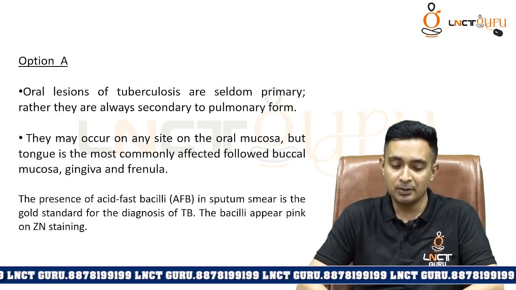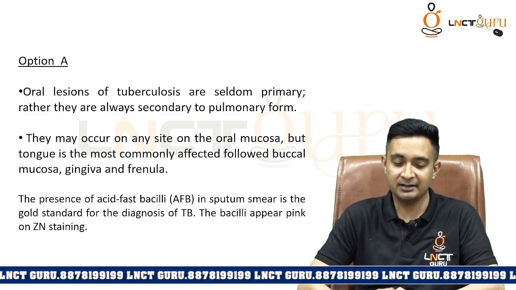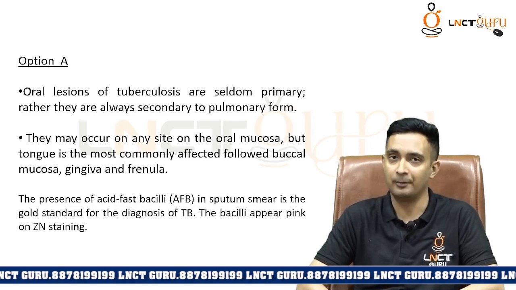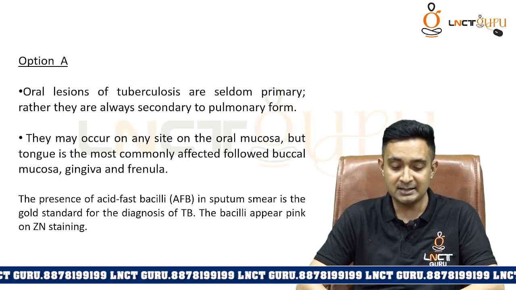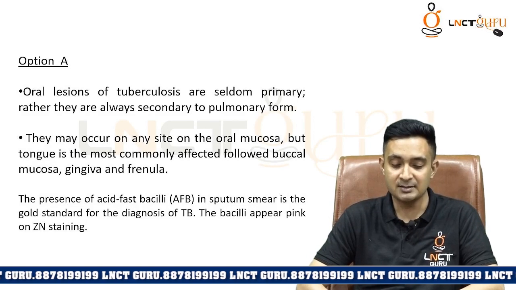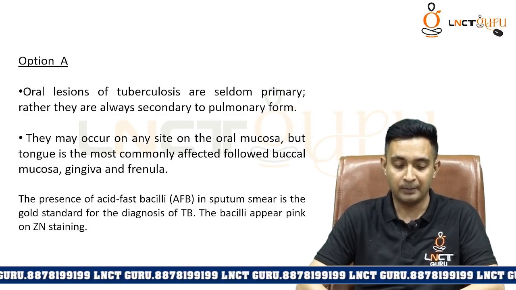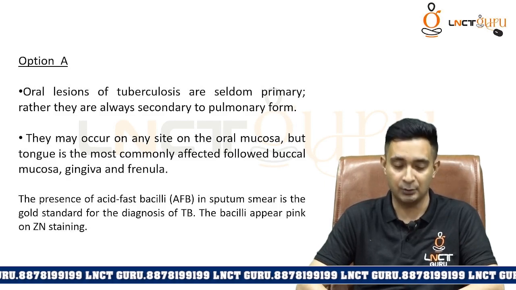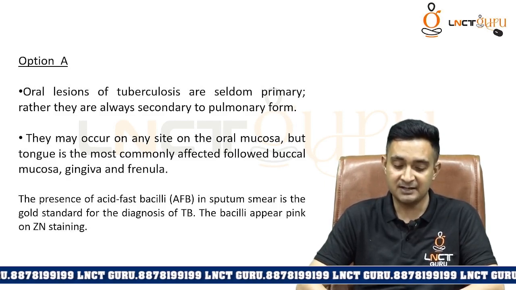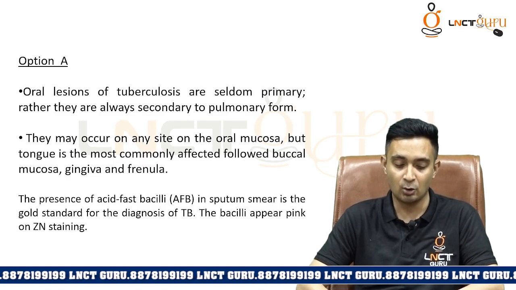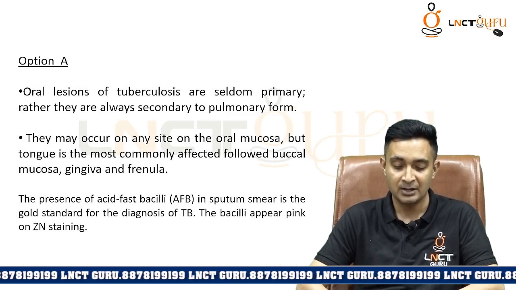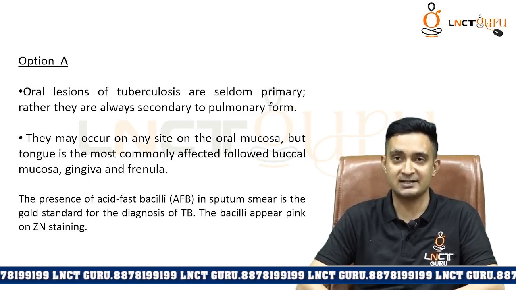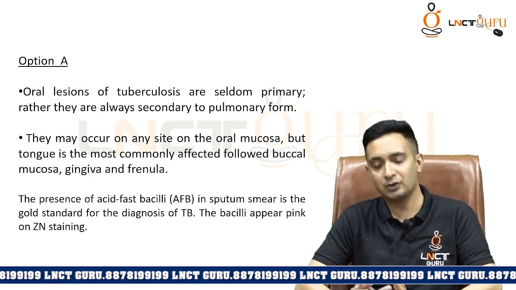Oral lesions of tuberculosis are seldom primary; rather, they are almost always secondary to the pulmonary form. They may occur at any site on the oral mucosa, but the tongue is most commonly affected, followed by the buccal mucosa, gingiva and frenula. The presence of acid-fast bacilli in the sputum smear is the gold standard in diagnosis of TB. The bacilli appear pink on ZN staining. So, ultimately you have to take a biopsy.